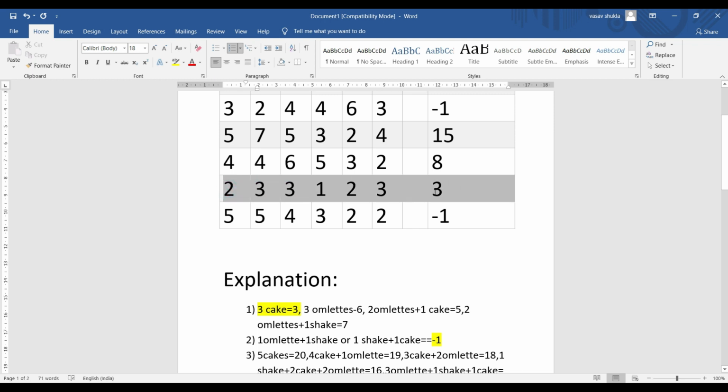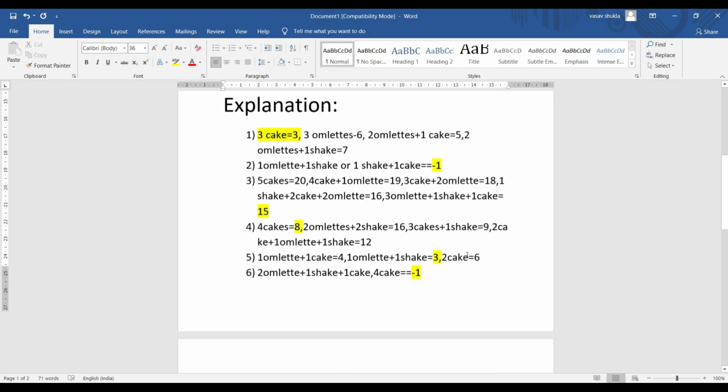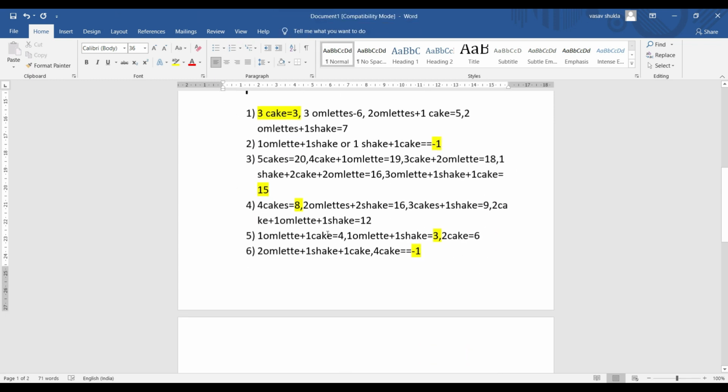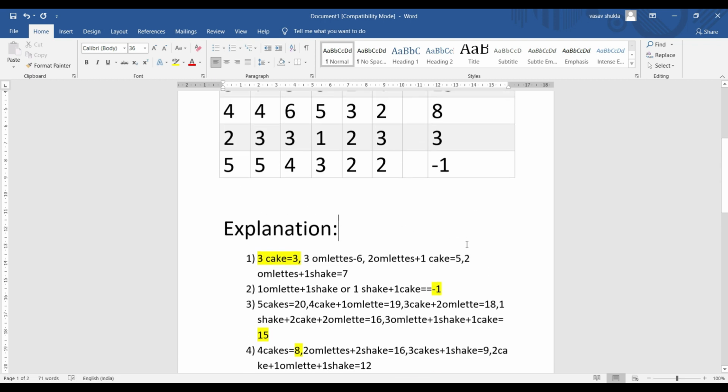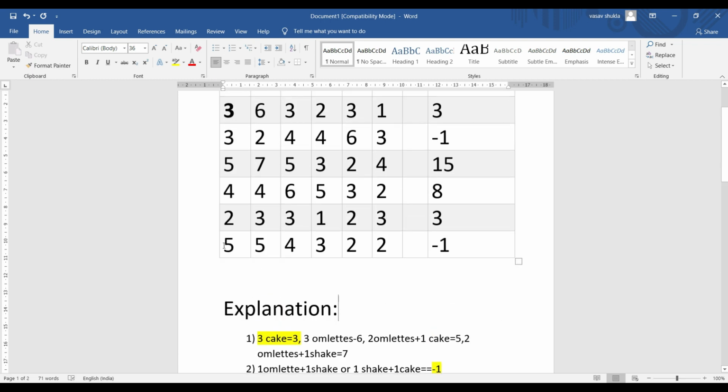In the next test case, the persons are 2 and the inputs are 3, 3, 1, 2 and 3, and the expected output is 3. Let's see. 1 omelette plus 1 cake is 4, 1 omelette plus 1 shake is 3, and 2 cakes cost 6. So the least amount is 3, so the answer is 3.